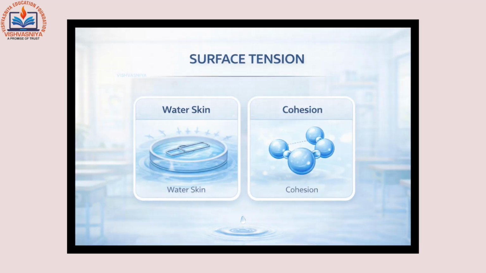Surface tension is the tendency of water to form a thin elastic layer on its surface. This happens because water molecules attract each other strongly. This force is called cohesion. Due to this, the surface behaves like a stretched rubber sheet.